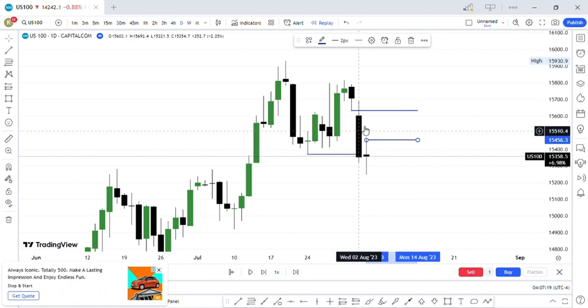If you look a bit closer, you realize that we also have a volume imbalance. What is a volume imbalance? A volume imbalance is when the close of the first candle does not overlap with the open of the second candle. A volume imbalance is a 2 candlestick pattern whereby the close of the first candle does not overlap with the open of the second candle. The wicks may overlap, but the bodies do not overlap, so we have a volume imbalance here.